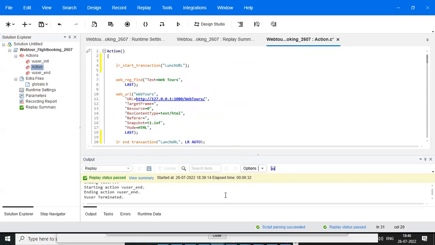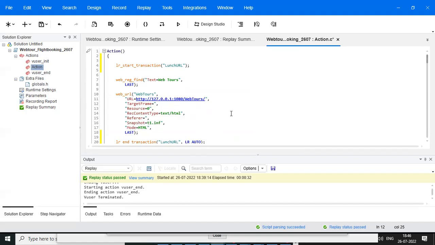Actually, I have some doubt. Yes, now it's question and answer time. We can continue. When you run the test, how do you know what code the developer is using? This LoadRunner tool automatically writes the code in the backend.